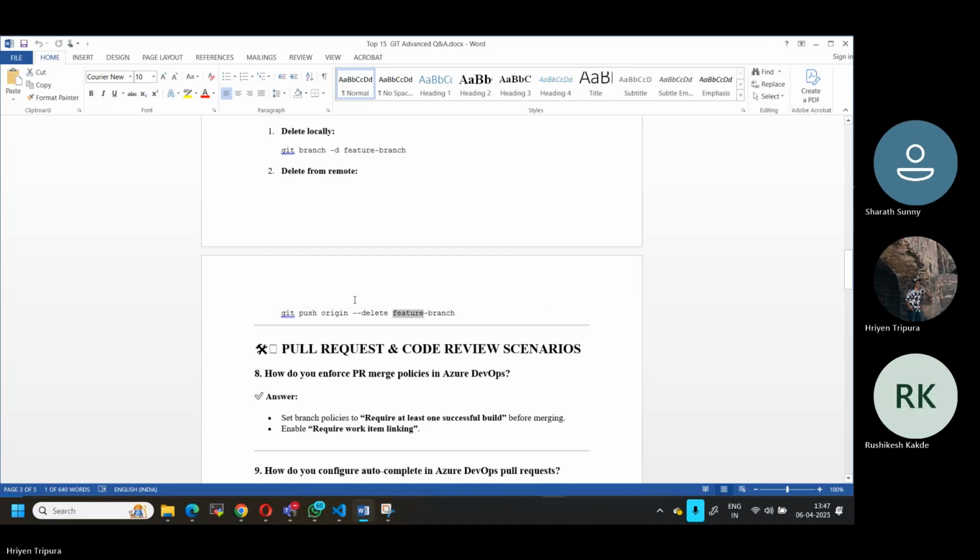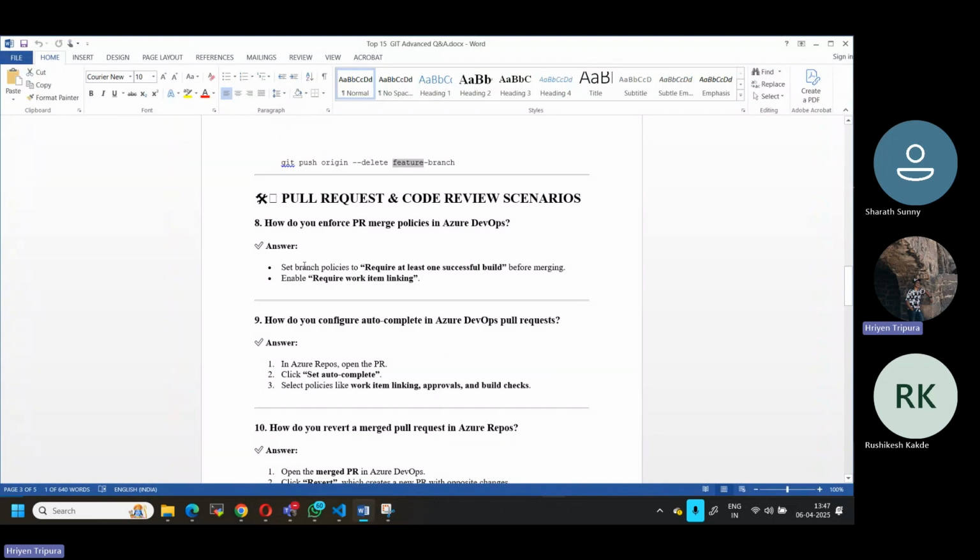Okay, next is the pull request and code review scenario. How do you enforce peer merge policies in Azure Repos? We have already learned this, right? As I mentioned, under policy we have the option to require at least one successful build before merging, and linking of work items. This and all we can see.